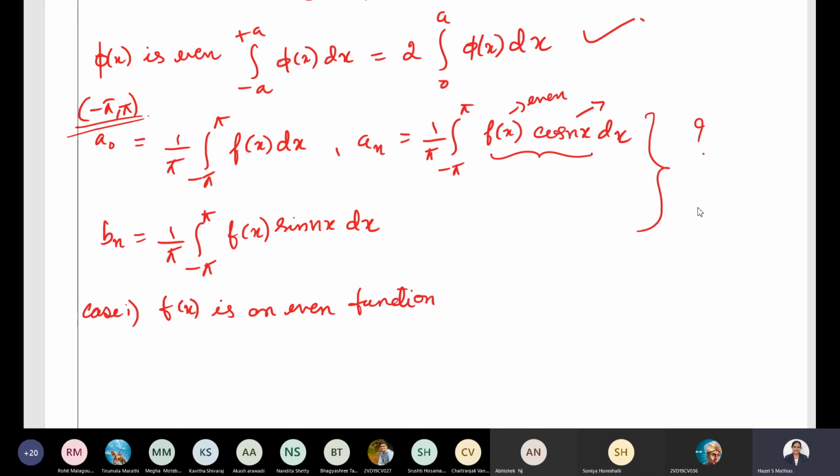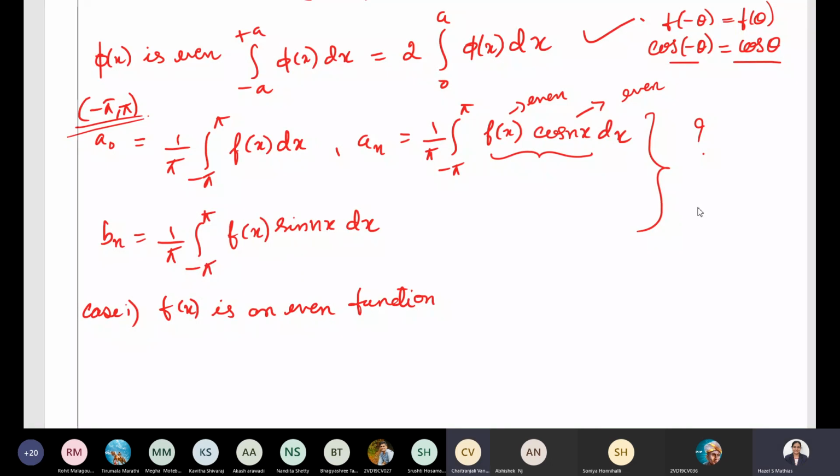What about cos? Is cos even or odd? Very easy. How to check? Cos of minus theta is what? It is plus cos theta, isn't it? The formula is: if f of minus theta is equal to f of theta, we say that a function is even. So cos of minus theta is plus cos theta, therefore cos nx is an even function. Is it okay?